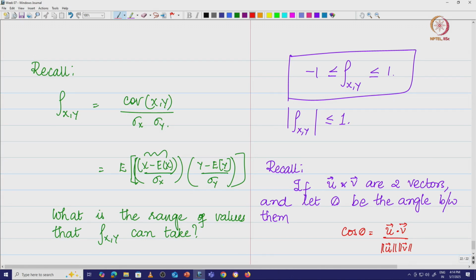This is what it is, and we already know that cos theta is going to be a value between -1 and +1.